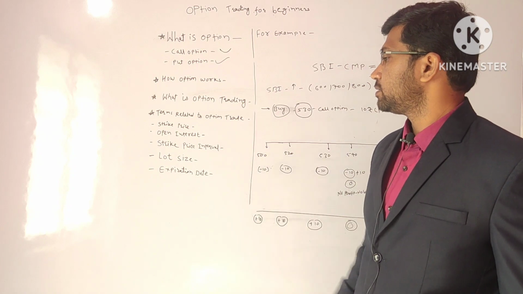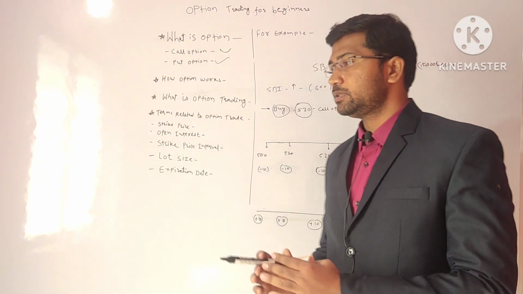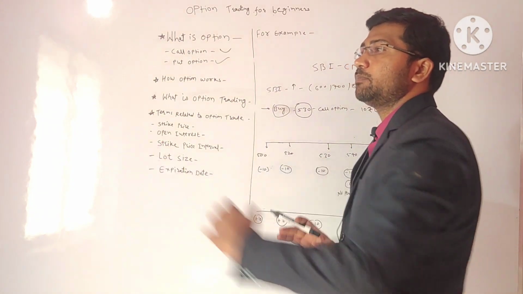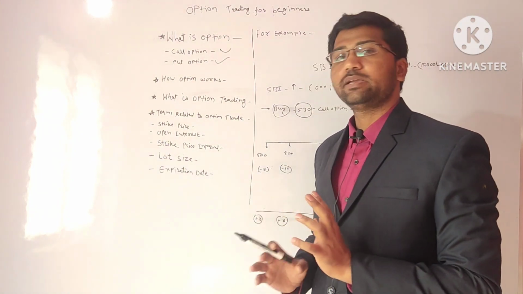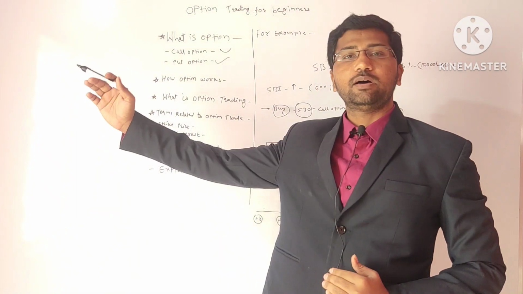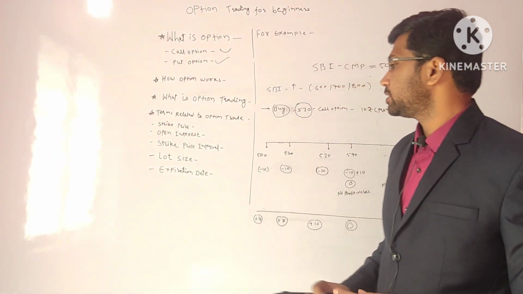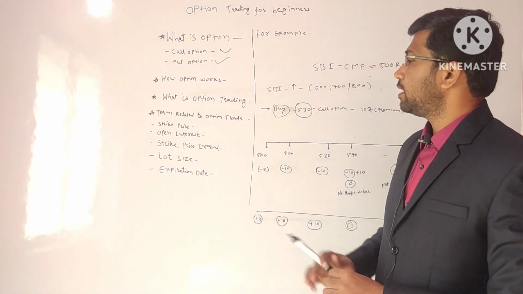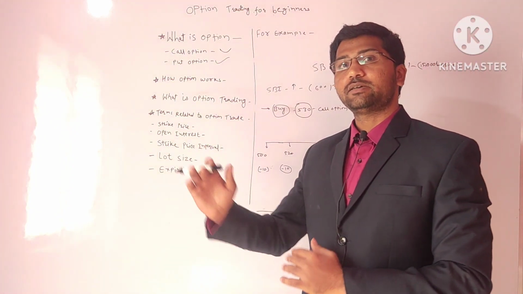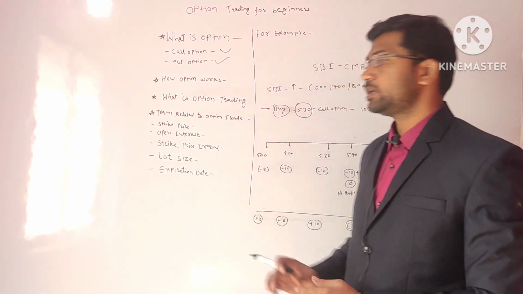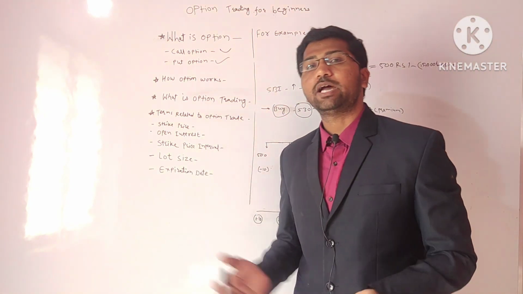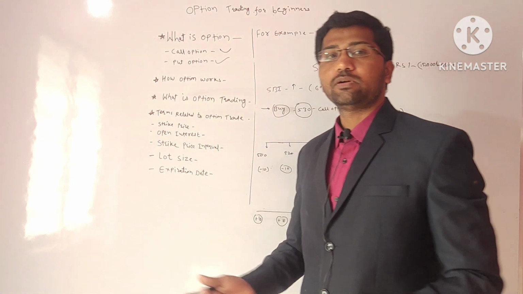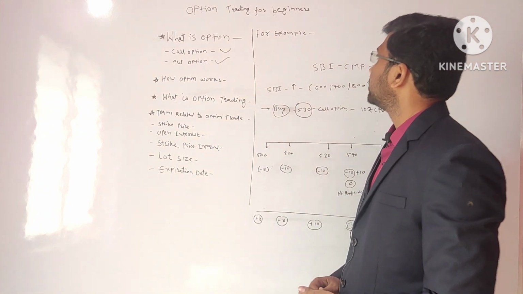Then the expiration date. As I mentioned, it is the contract, so it holds for a specific period of time. If the security price will move up in 3 months, that is the expiration date. Within that expiration date, you need to sell or buy the security. After the expiration date is finished, your call or put option will be automatically executed at the price, and you will be removed from the contract. So that is the expiration date.